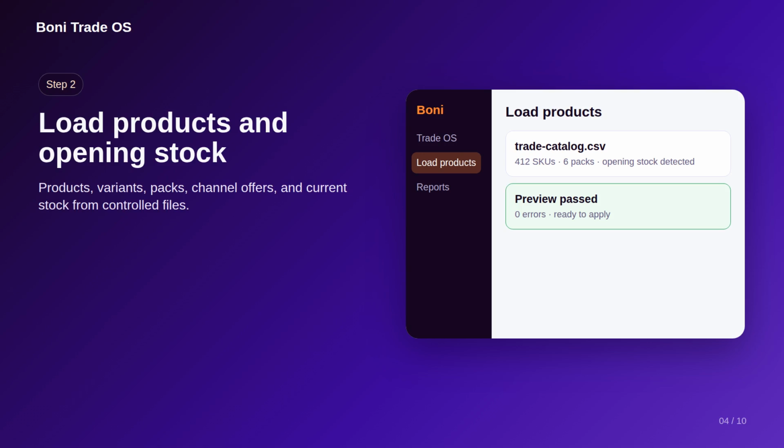Next, load products and opening stock. Product families, variants, packs, and channel offers come in from controlled files or approved system exports, along with the current stock position, so the rest of the workflow starts from real numbers instead of a guess.